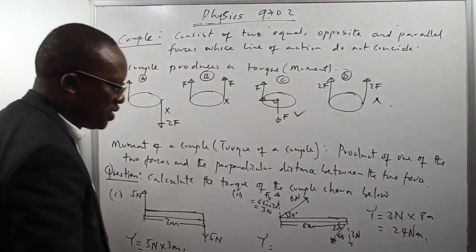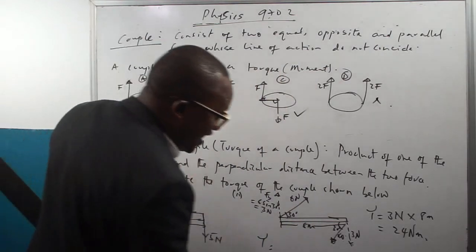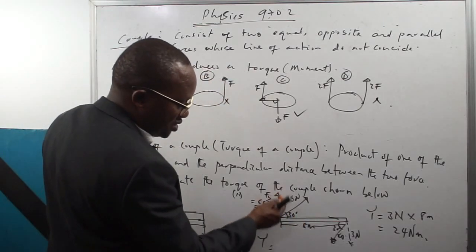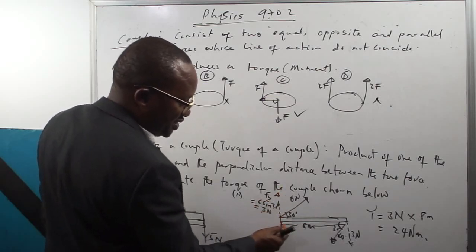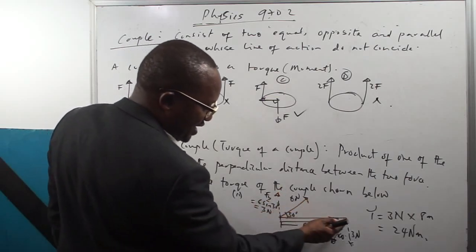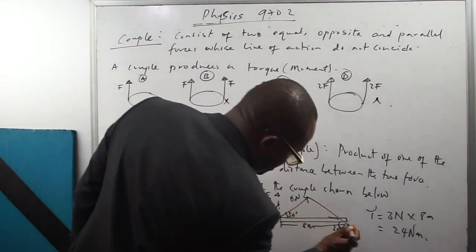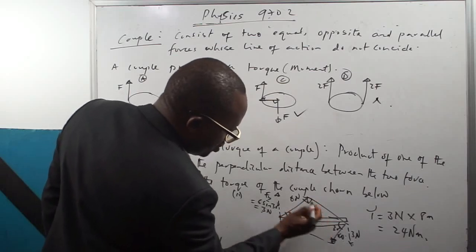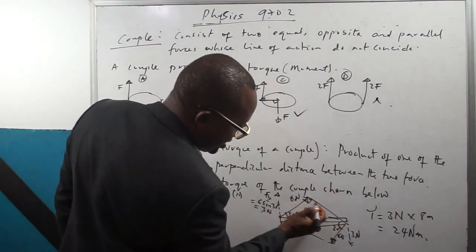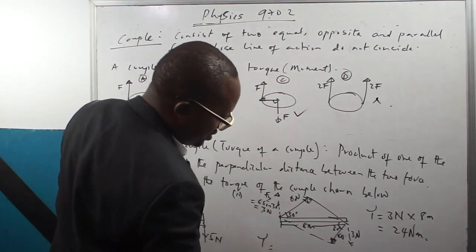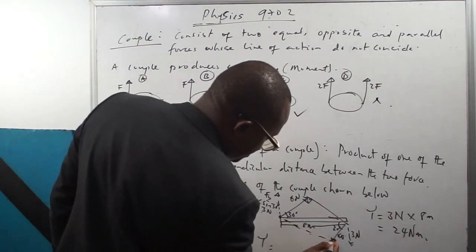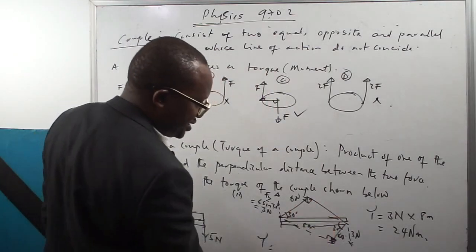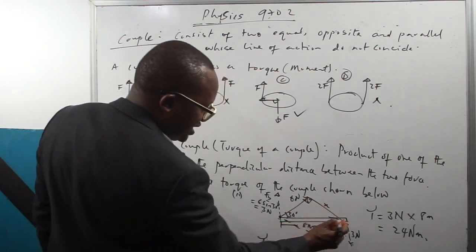If I don't want to do it this way, I can find the perpendicular distance between the two forces. Instead of finding the perpendicular forces, I can just find the perpendicular distance between the two forces, which is this or this. Let's say that this distance is x, but this distance is 8 meters.